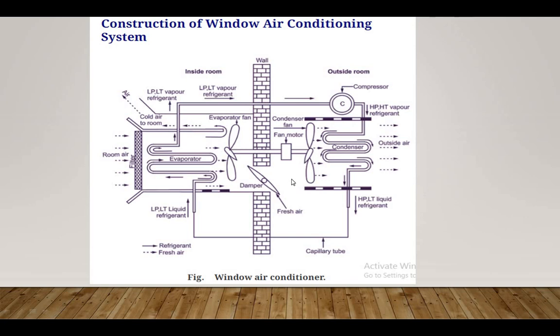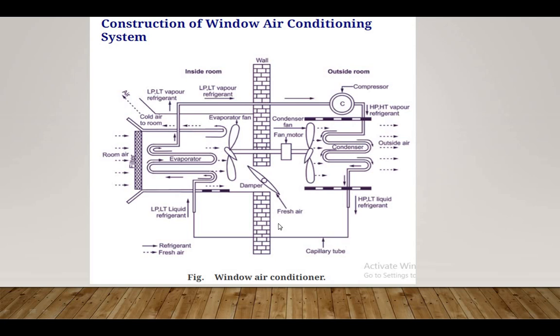Now the refrigerant vapor at high pressure and high temperature is supplied by the compressor to the condenser. A propeller type fan is used here to draw air from the atmosphere and circulate it through this condenser. The air cools the refrigerant vapor and it becomes liquid. So the condensation process is carried out here.